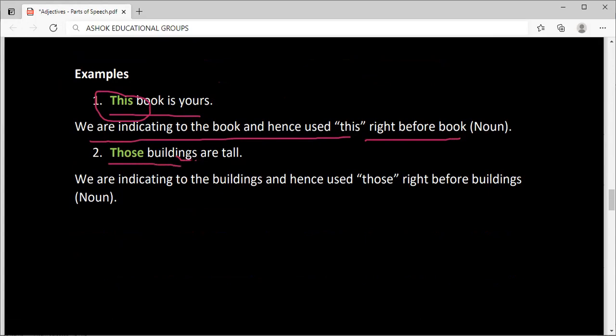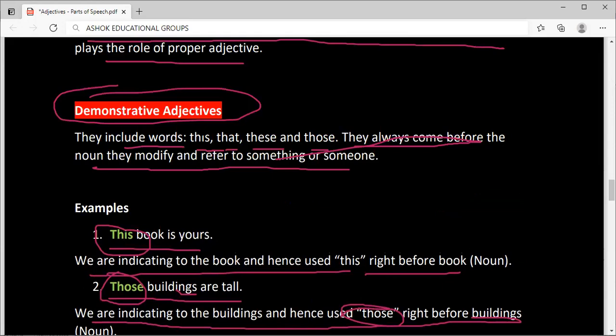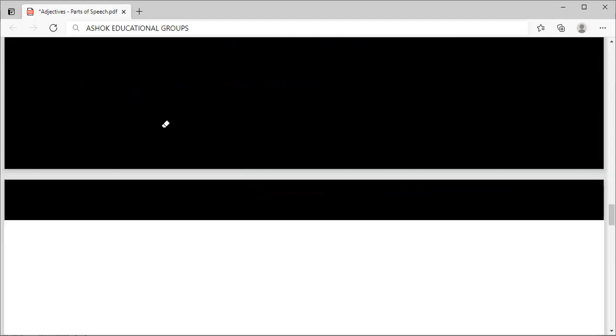And those buildings are tall. We are indicating to the buildings and hence used those right before the buildings. This, that, these, those are demonstrative adjectives.